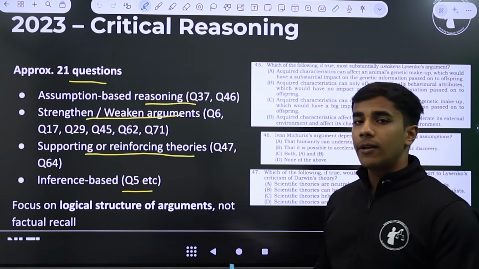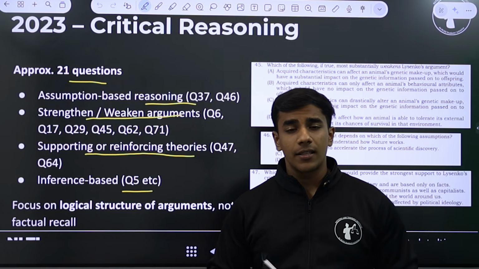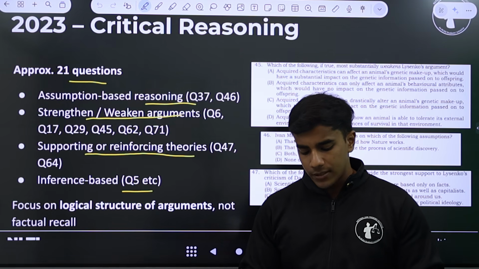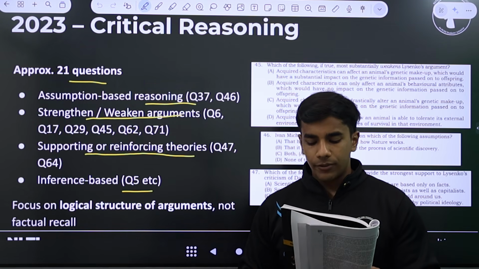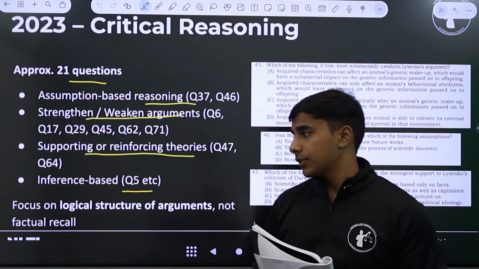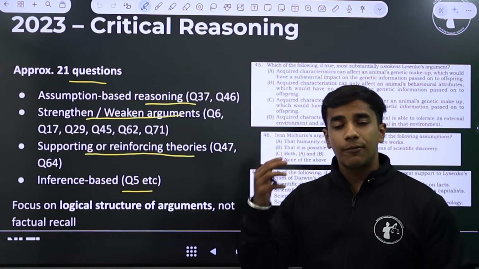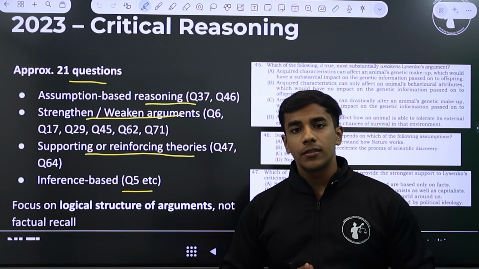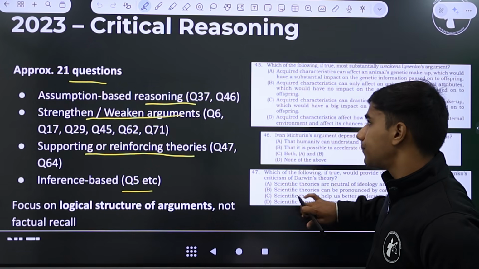Inference-based questions, question 5, very direct questions. What is the inference that you can derive from the passage? Let me take you through question 5 also. Question 5 is, which of the following can be validly inferred from the information provided in the passage? Again, a very direct question. You have to identify the author's argument. You have to understand the passage to answer inference-based questions properly.